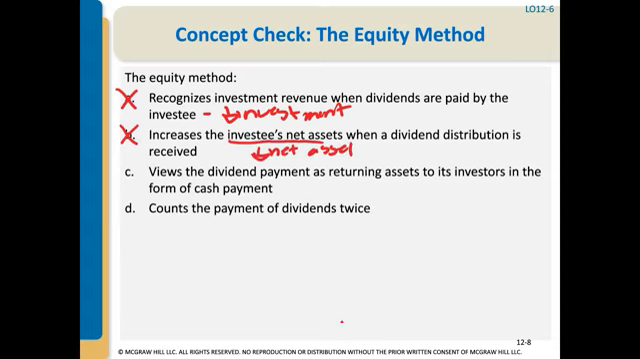The investee is the company that we are investing in, and it reduces their net assets because they're actually giving some of the investment back to its shareholders. The equity method views the dividend payment as returning assets to its investors in the form of a cash payment. Well, we just talked about that, and that is exactly what a dividend payment does, and that is the correct answer.